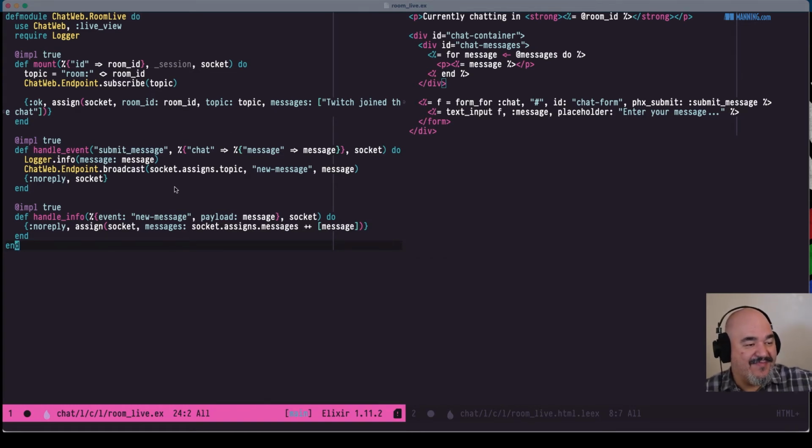So the way that Phoenix thought of that is it's like, well, this is going to happen. We need a way to deal with that because it stores the assigns in a process, and that process is long running. So that's still going on my server. It's just keeping track of this process as my browser is connected.